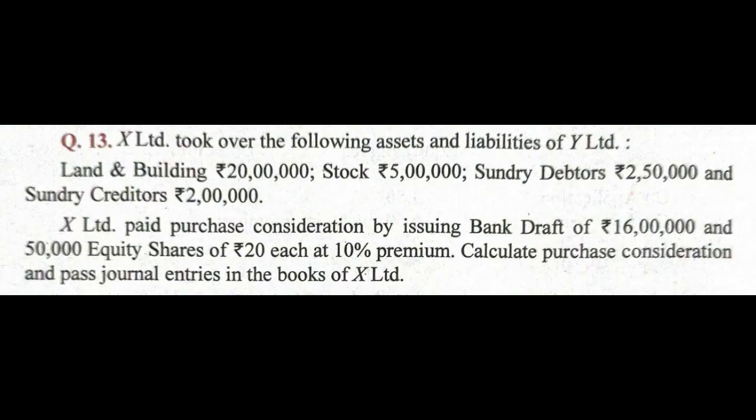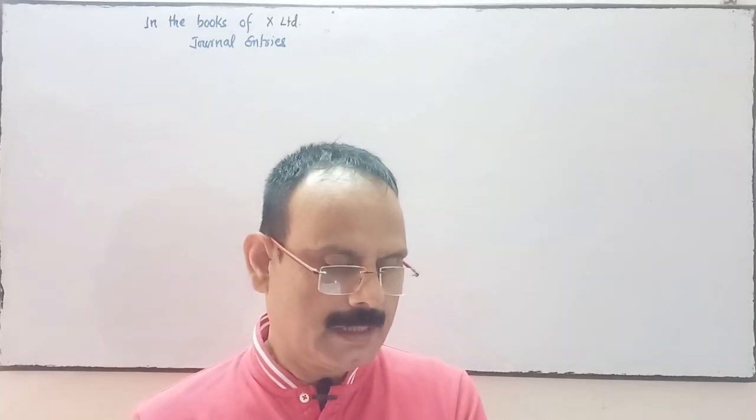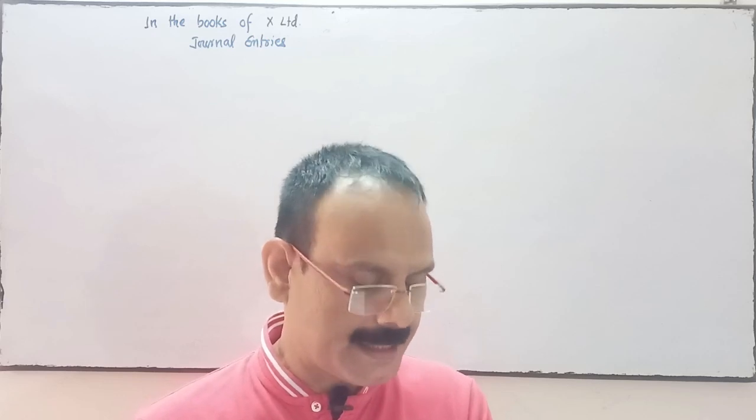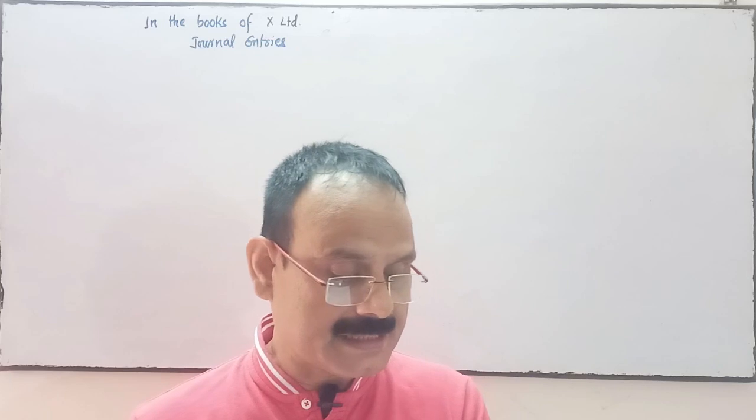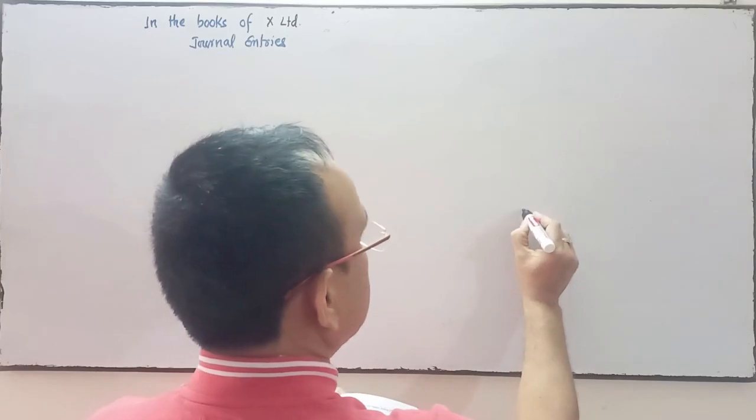So the question is: X Limited took over the following assets and liabilities: land and building, stock, debtors and sundry creditors. X Limited paid purchase consideration by issuing bank draft of rupees 16 lakhs. Purchase consideration is paid by them.